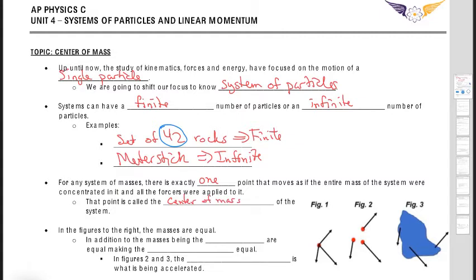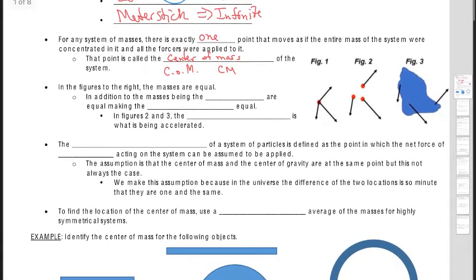You're going to see two abbreviations. I like to use COM, but a lot of times in textbooks they just say CM. If I'm giving you notes, I'll probably use COM, but if we're talking about an equation, we'll use CM. They're the same thing. They both mean center of mass.